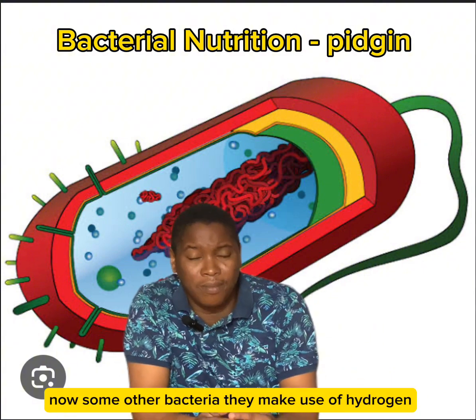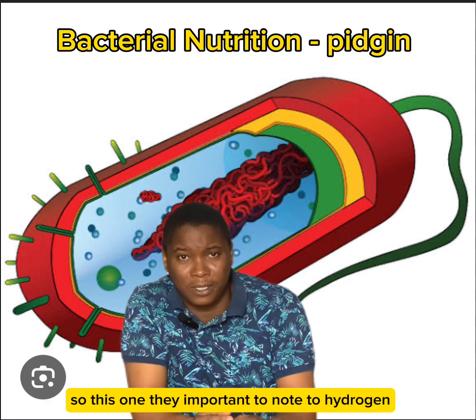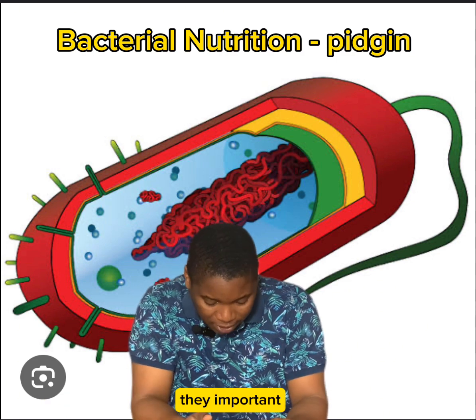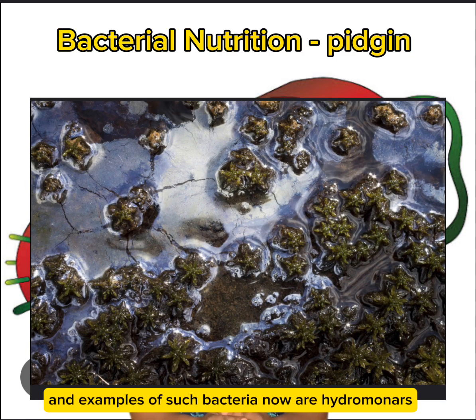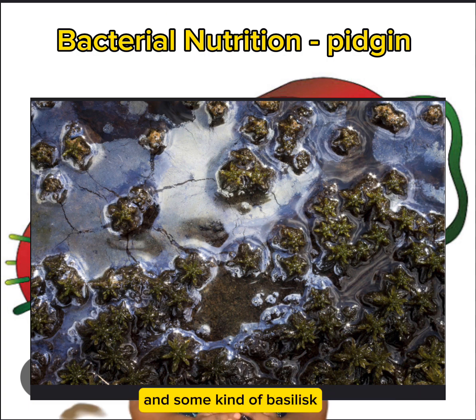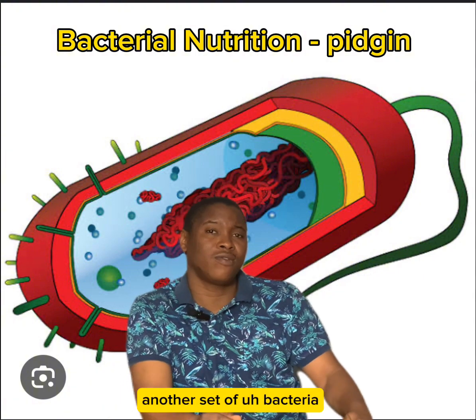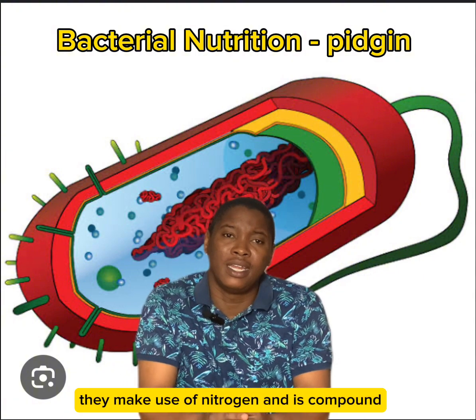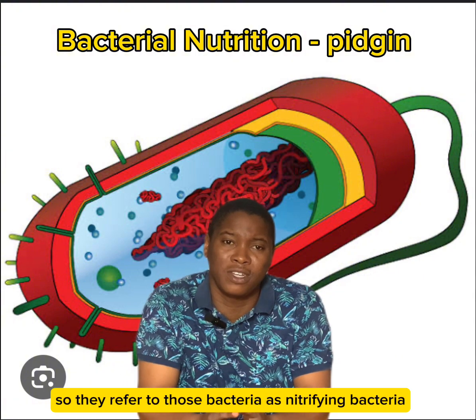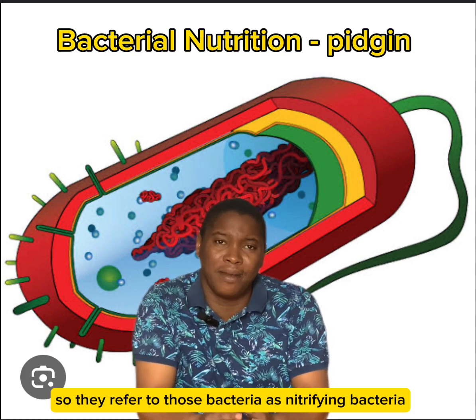Now, some other bacteria they make use of hydrogen. So this one dey important to note. Hydrogen dey important, and examples of such bacteria are Hydrogenomonas and some kind of bacillus. They will make use of hydrogen. Another set of bacteria they make use of nitrogen and its compounds. So they refer to those bacteria as nitrifying bacteria.